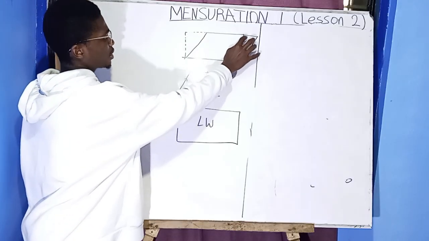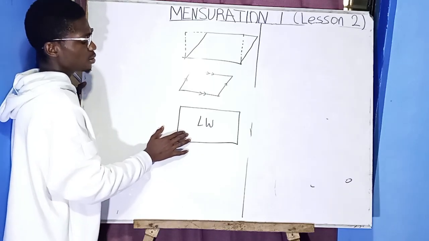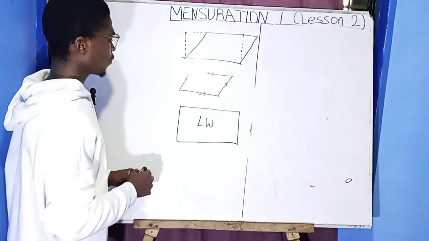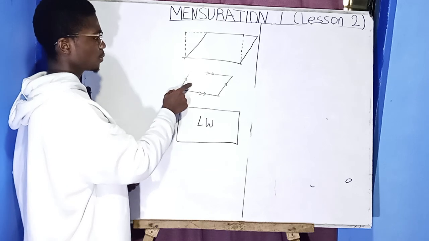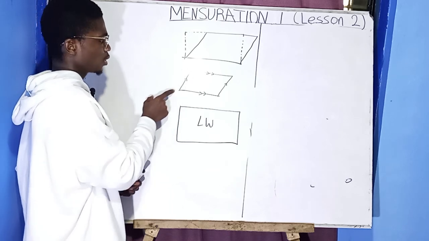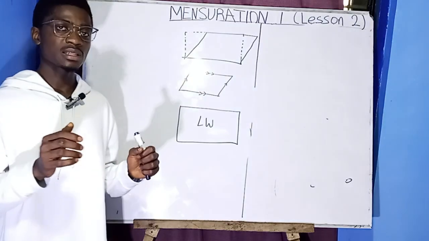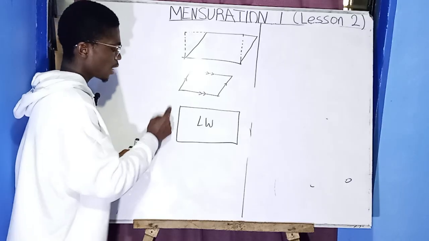This is a broken line. So it has been tilted. Now this is how you can come up with the formula. The area of a rectangle is length times breadth. When you check this shape, you will see that this one has been slanted now. It has been slanted, but it's not perpendicular like this.